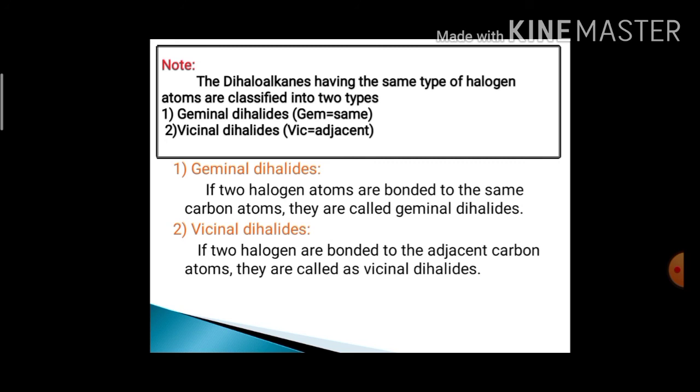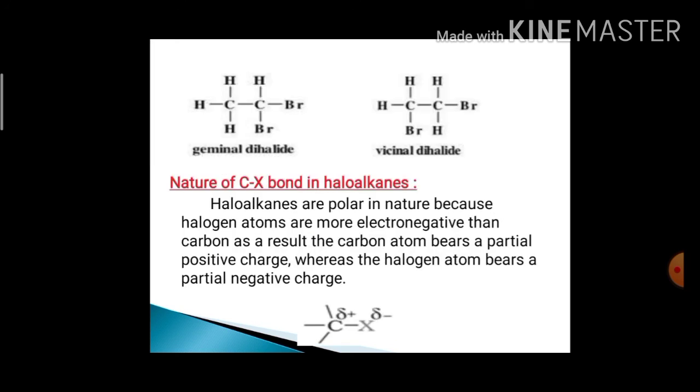In geminal dihalides, two halogen atoms are bonded to the same carbon atom. Next, vicinal dihalides. In vicinal dihalides, two halogen atoms are bonded to adjacent carbon atoms.